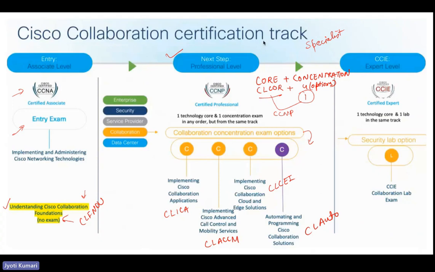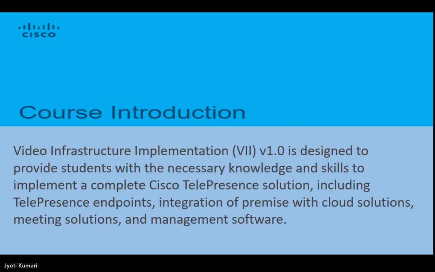So you can choose any one. Let's suppose you do CL core and then CLICA. That would give you CCNP. Or even if you just do any one of the concentration exams, that would give you a specialist for that one. And if you have already done the CL core, then you qualify for the lab exam of the expert level as well. So that is the expert level. So this is about the new certification design we have currently.